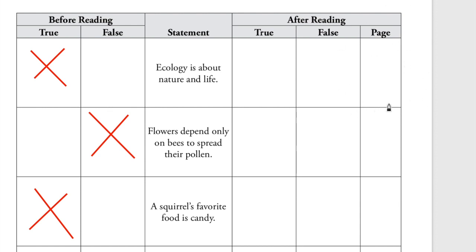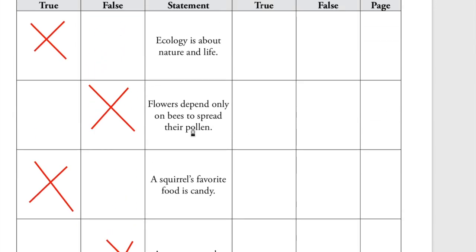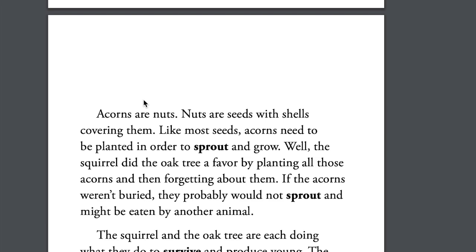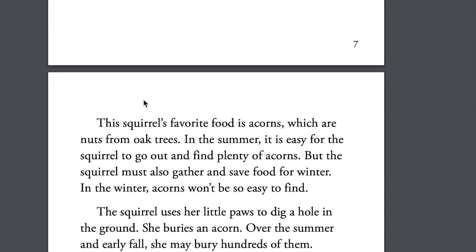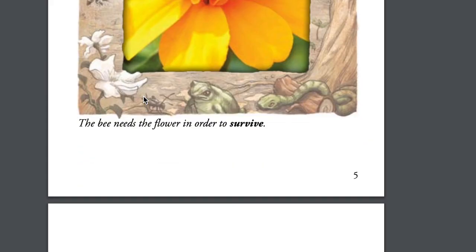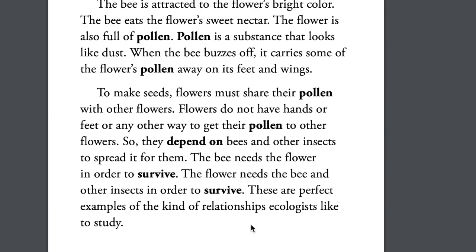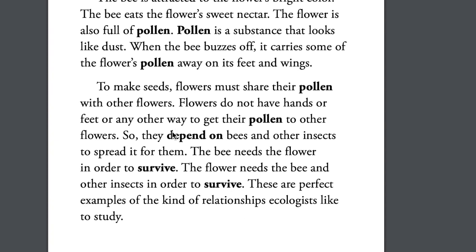I'm not going to go through all of these with you, but I am going to go through one just to give you an example of my thinking. This says flowers depend only on bees to spread their pollen. So let's go back to the reader to where the bee section was. And here I see the bee section. And it says, so they depend on bees and other insects to spread it for them.